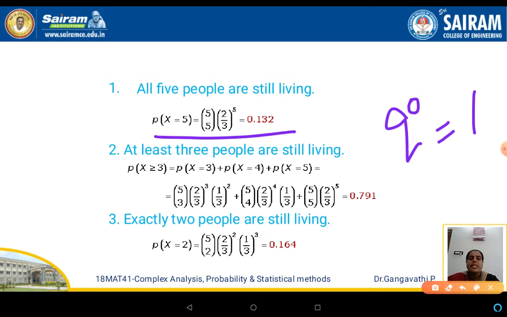So therefore we get this. On simplifying this using the calculator, you get all 5 people are still living. The probability of this condition is 0.132.